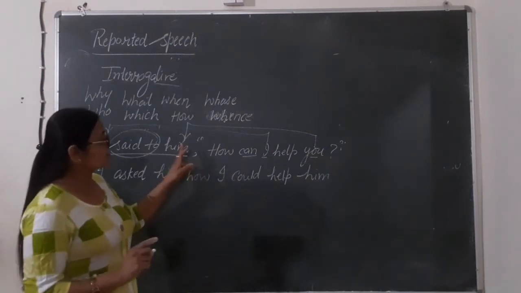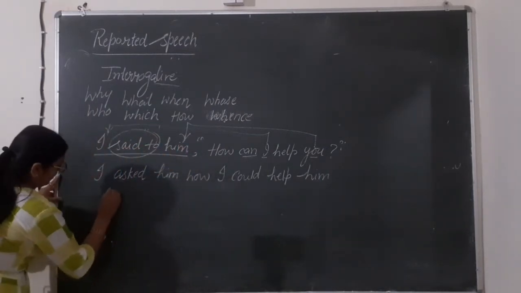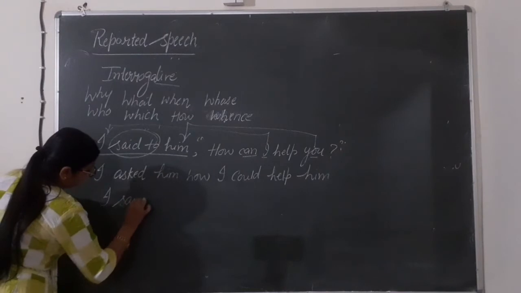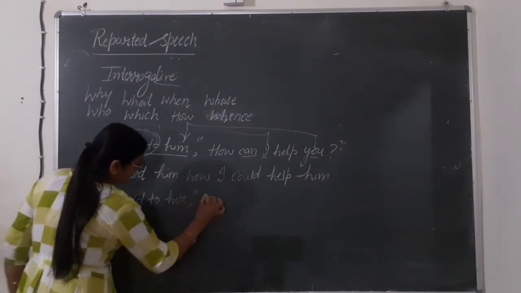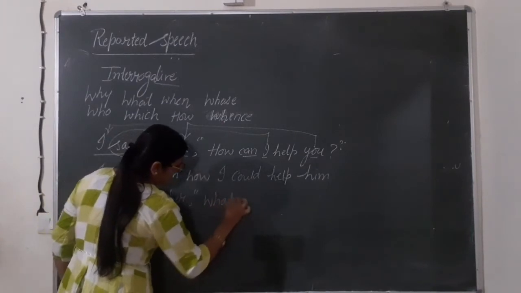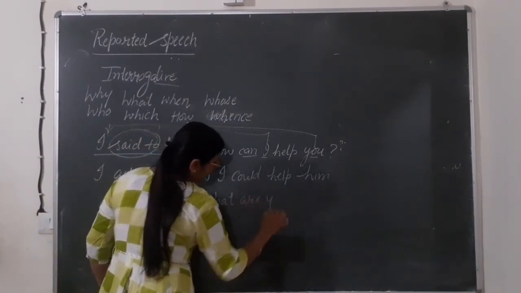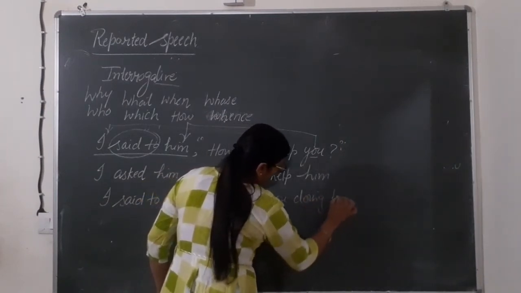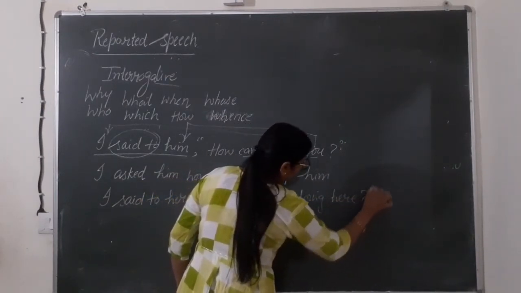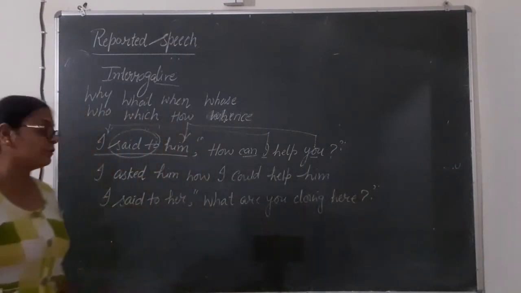Okay? Next sentence. I said to her, what are you doing? Here, how will we change this?